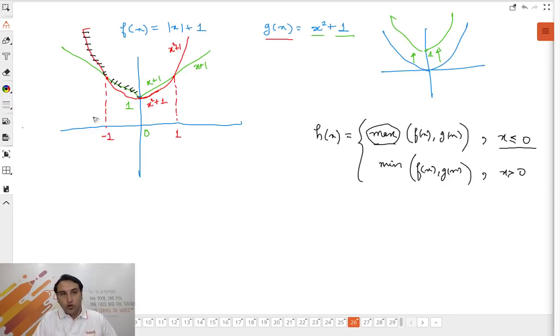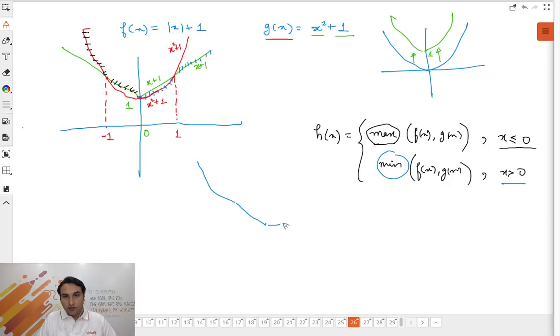Now, when I go to x greater than 0, I want the minimum wala graph. So lower graph. I want the lower graph. So I take the lower graph. The red one is lower and then green one is lower. That's it. So if you see carefully, your graph actually looks like this. पहले आया x square वाला. First it's like x square. Then came your straight line.